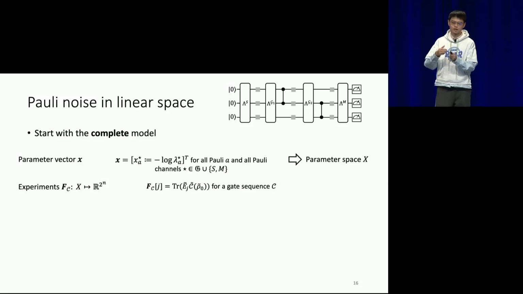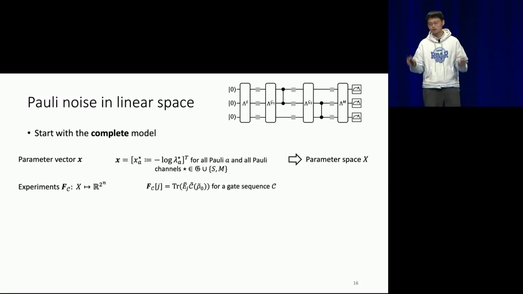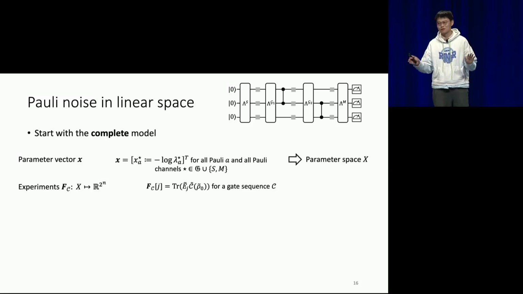It's given by you just specify the gate sequence, and I will run the circuit and get a bunch of measurement outcomes. And this outcome distribution has a one-to-one correspondence with your noise parameter X. And arguably, this is the most general kind of experiment you can do with this model.